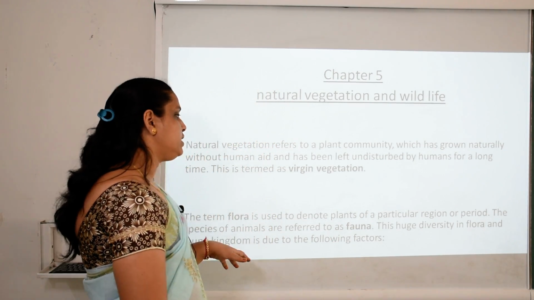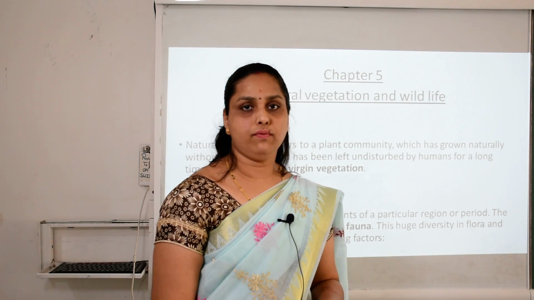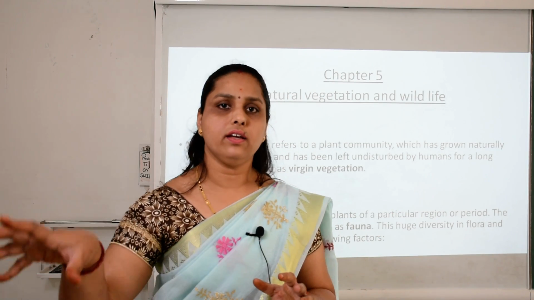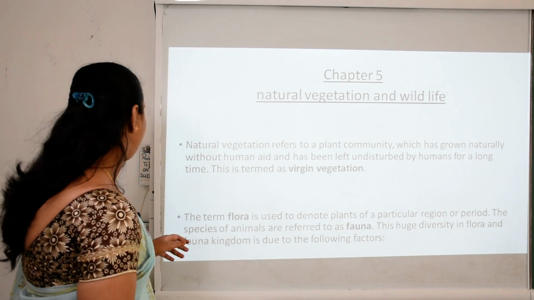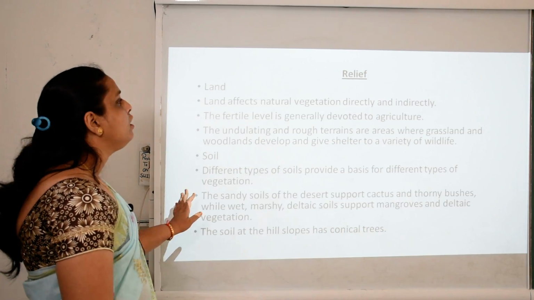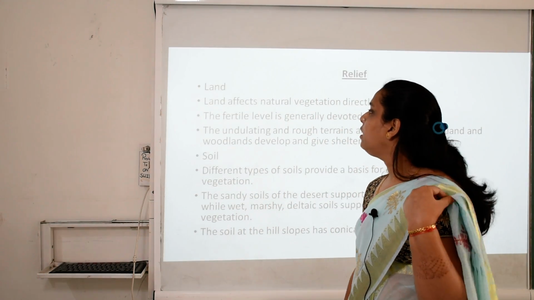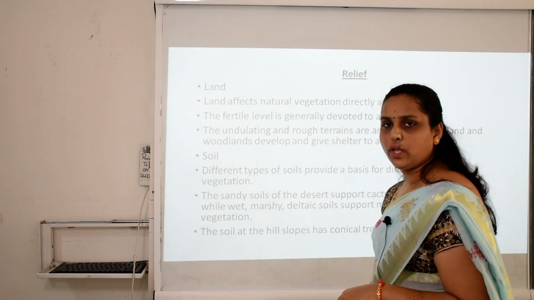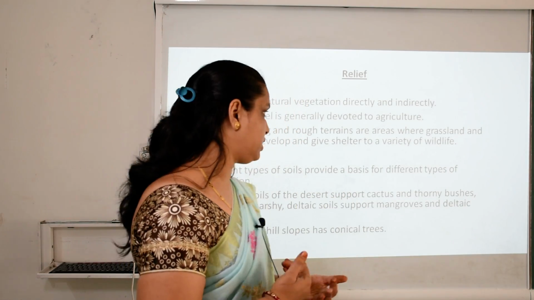This huge diversity in the flora and fauna kingdom is due to the following factors. Now we have to see why this big number of flora and fauna is there in our natural vegetation. Some factors are there, and those factors we have to discuss now. First one is land. Clear? Now land affects natural vegetation directly and indirectly. Okay? Directly also land affects and indirectly also land affects.